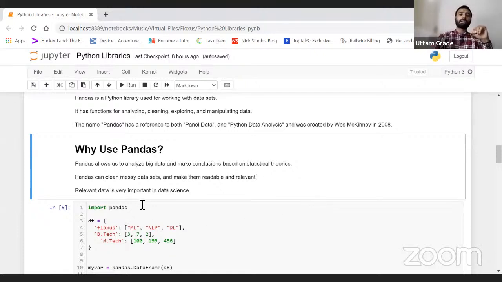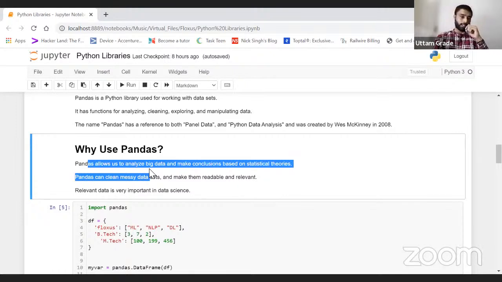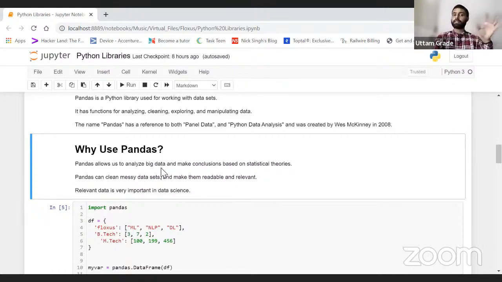Pandas allows us to analyze big data. Big data basically means wherever Excel fails. Excel cannot contain more than 10 lakh records, so pandas allows us to analyze data in the form of millions of records, large volumes of files, and make conclusions based on statistical theories.